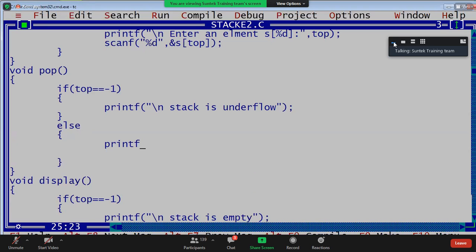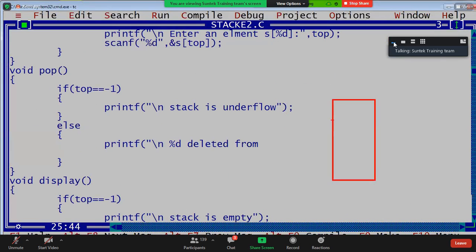How to delete the topmost element? Printf, now I am going to write %d deleted from S of %d. Simple, guys. The last, topmost element we're going to delete. For example, 50 is deleted. Where is top? Top is at the 4th location, this is S of 4. So 50 is deleted from S of 4. The first value is S of top, and the location is the top value.